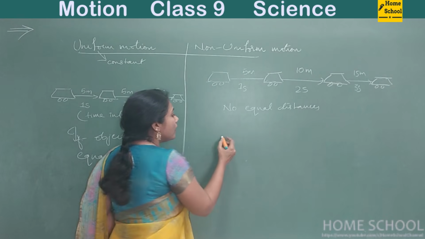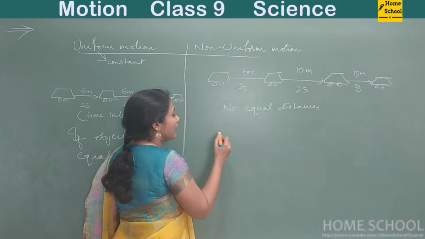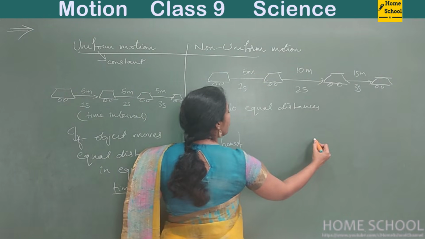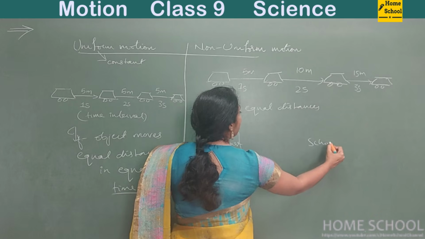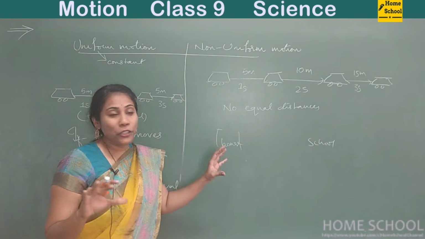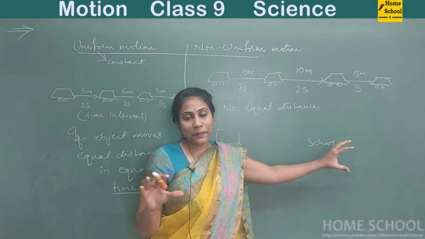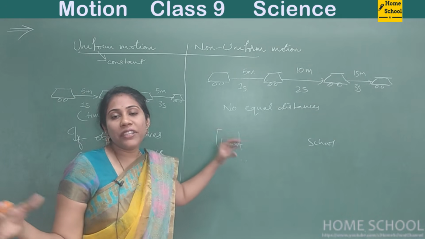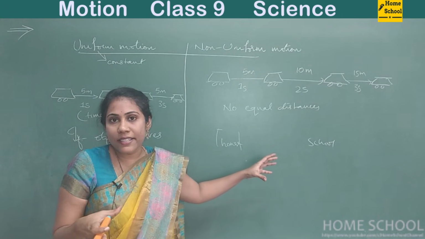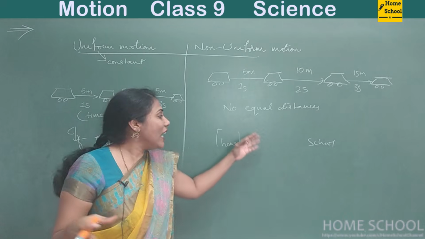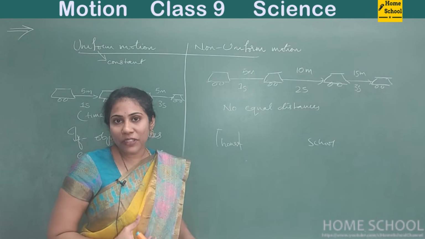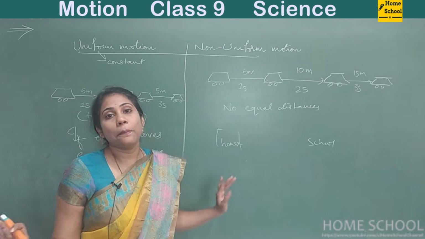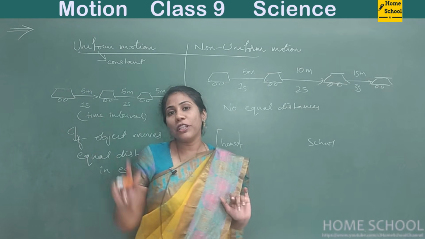Say for example, you want to move by car from your house to school. Can you move with the same speed? No, right? Your speed may vary. Sometimes if there is no traffic, you move very fast, you will cover more distance. When there is too much traffic, you can't cover more distance in a particular span of time, right? Non-uniform motion is a very common type of motion compared to uniform motion.